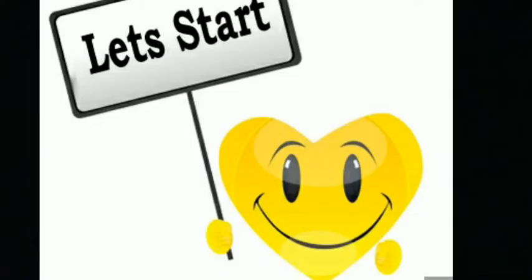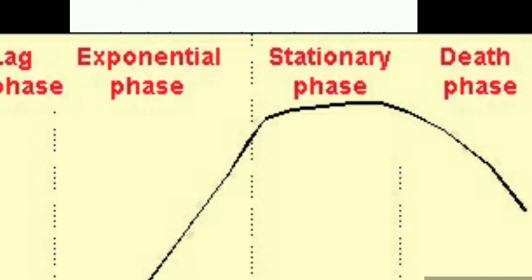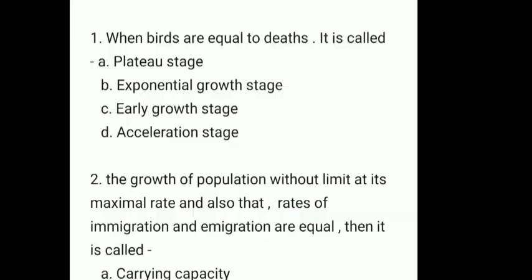So now let's start today's topic. Question number 1. When births are equal to deaths, it is called: plateau stage, exponential growth stage, early growth stage, acceleration stage. The answer is plateau stage, because it means the stationary phase. Finally, growth rate becomes stable because mortality and natality rates become equal to each other, so there is zero growth rate.